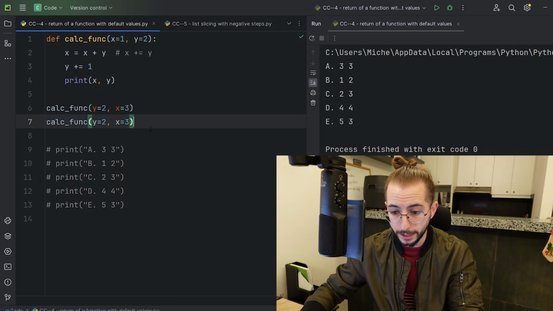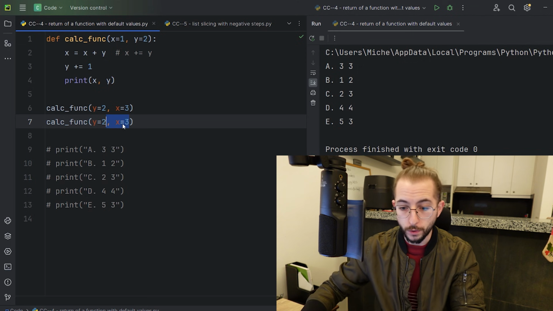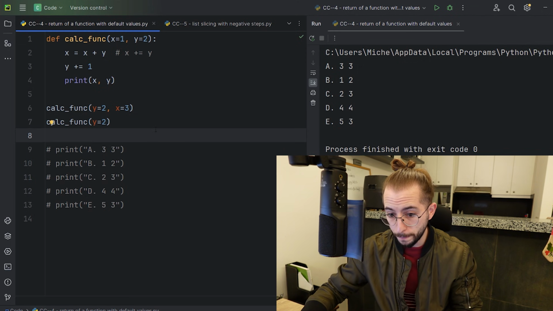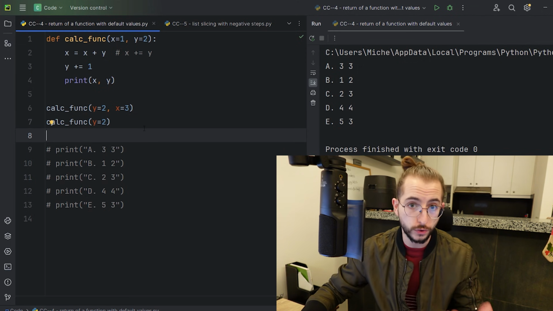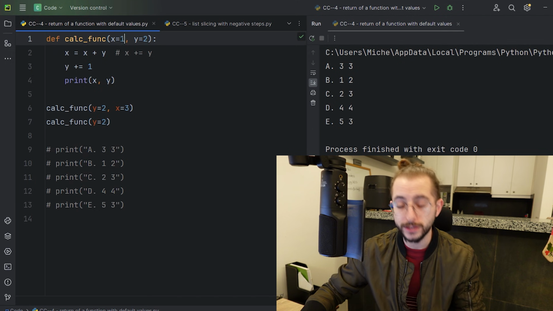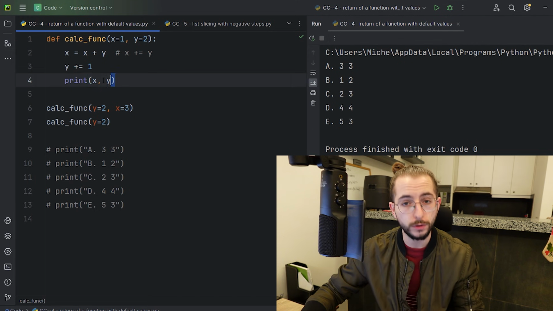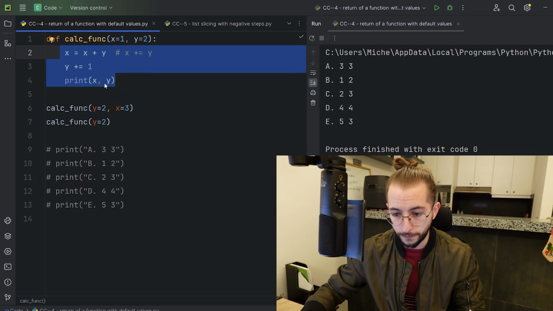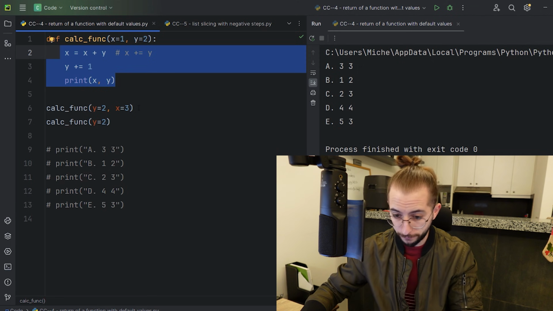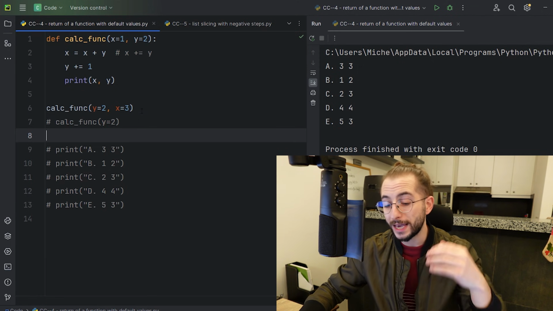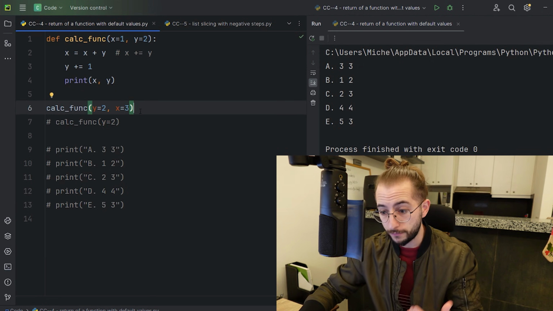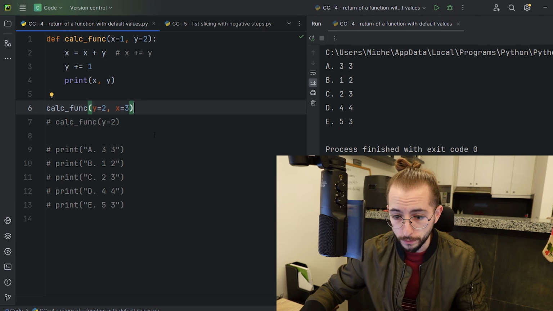Like for example, in a case like this one, where you only have y equals 2, but you don't have x equals to anything. In that case, x will be equal to 1 and that value will be used inside of our function. But since we have, remember this one is commented out, since we have x being set as a value, it means that x is going to be equal to 3.